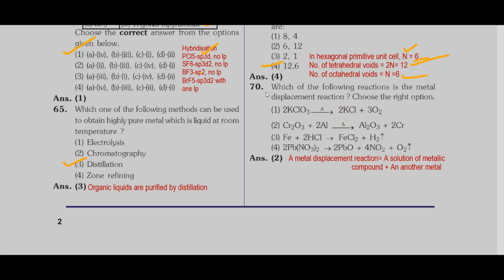Then question number 70. Which of the following is the metal displacement reaction? Choose the right option. A metal displacement reaction means a solution of a metallic compound is treated with another metal. So if we go through the 4 options, we find that it is a solution of a metallic compound containing chromium ions. It is treated with another metal, aluminium, then aluminium displaces chromium ions. So option 2 is correct.